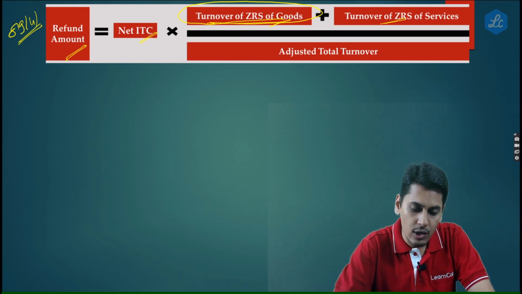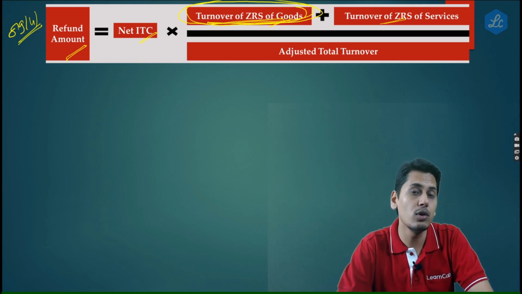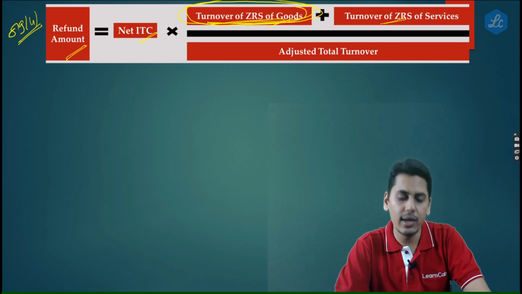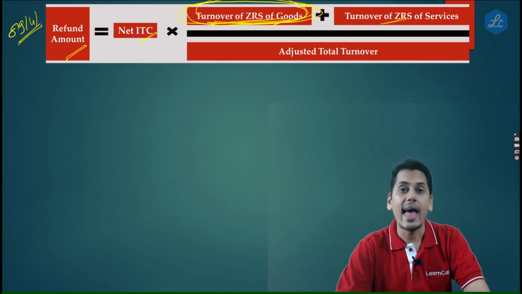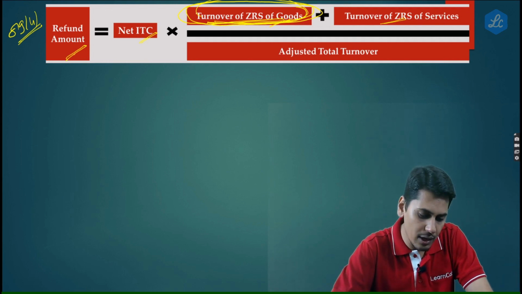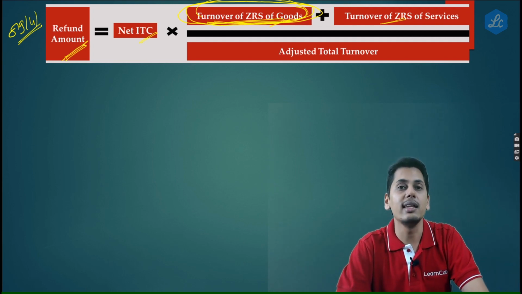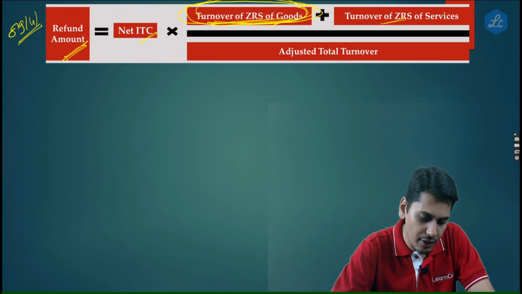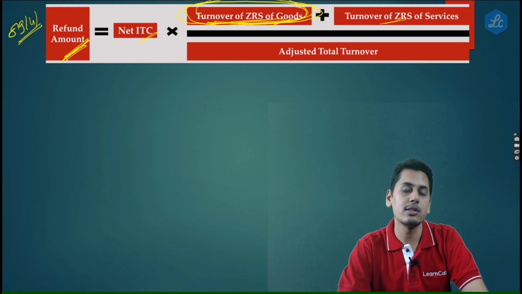what would happen is your numerator would obviously increase. So turnover of zero rated supply of goods, if you are overvaluing it, your numerator would increase and resultantly the refund amount which you are going to be eligible for is also going to increase.